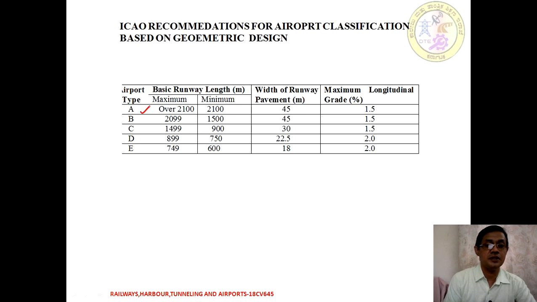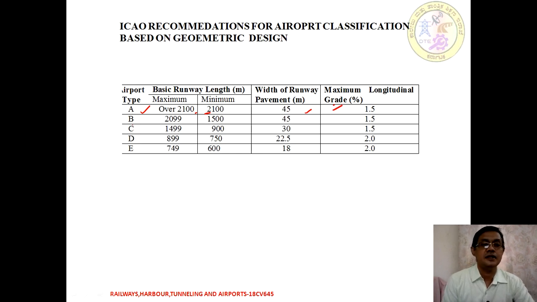Say for example, if I say A type of airport, it means we are going to have a minimum runway length of 2.1 kilometers or 2100 meters, or greater than that, having a runway pavement width of 45 meters and a maximum longitudinal gradient of 1.5%.